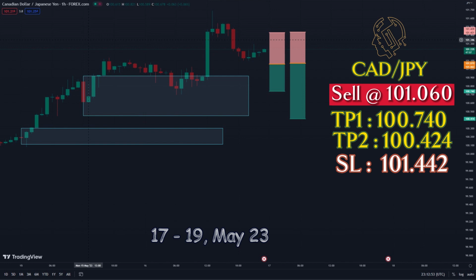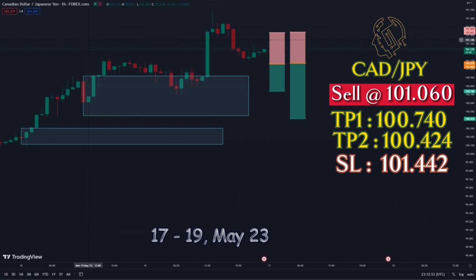Trading signal for 17 to 19 May, 2023. Strategy: price action AI. Major confluence: smart money concept, ICT, demand and supply zone. Technical analysis: higher time frame. Entry opportunity: lower time frame. Currency pair: Canadian dollar to Japanese yen.